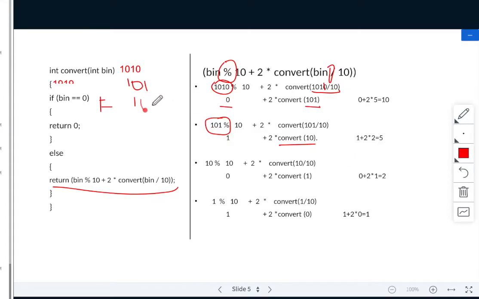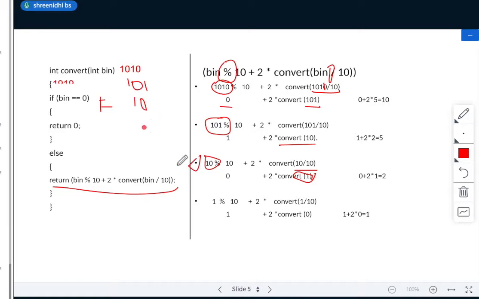So I'll pass 0 here, so 10 here. So when I pass 10 again it will be false. Third time I'll execute this. See here I am passing 10 here. For the same line I am passing 10 more. 10 will be 0 plus 2 into 10 divided by 10. So this will be 1. Again I'll pass 1 here.